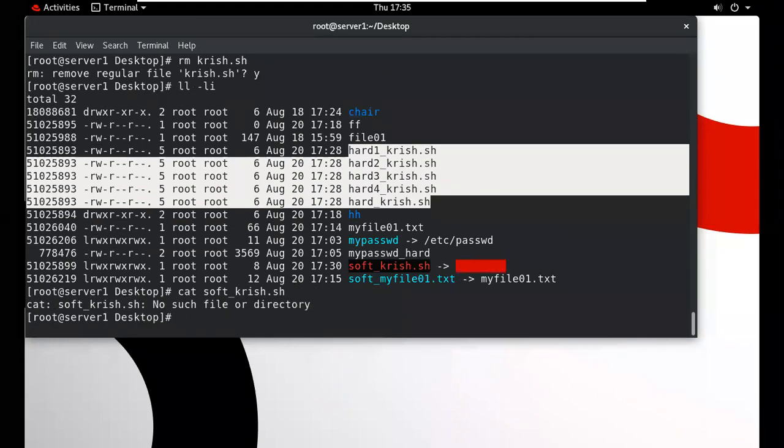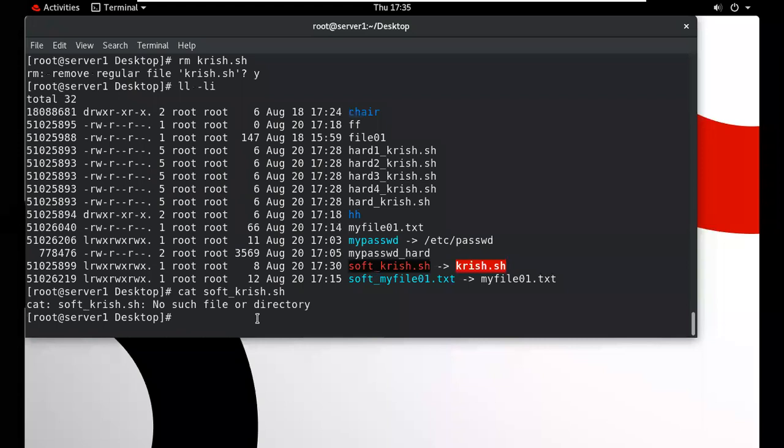So there is no data in this file. When we copy from this particular file to this particular file, then your soft link will work. Now we use the cp command at this time, not the mv command. We copy all that content from this particular location to this particular location, from this particular file to this particular file.